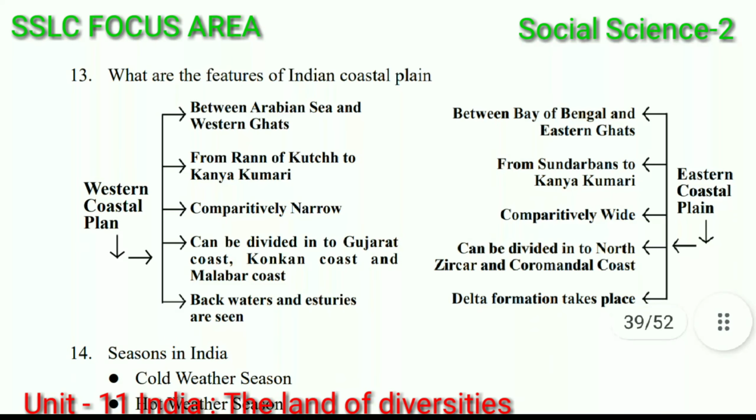Next, what are the features of the Indian coastal plain? The Indian coastal plain we can divide into two: Western Coastal Plain and Eastern Coastal Plain.